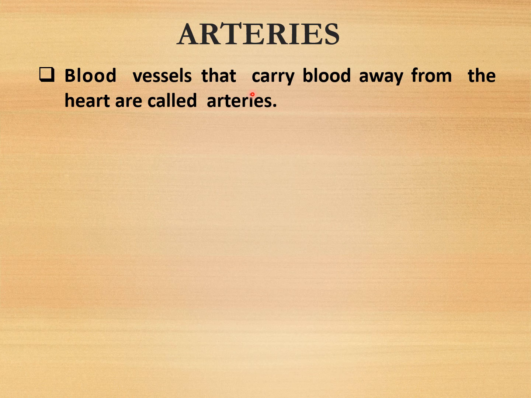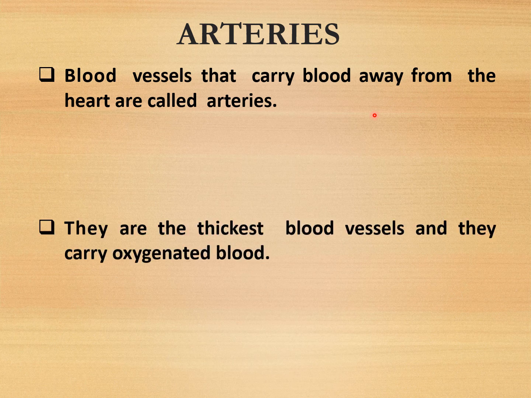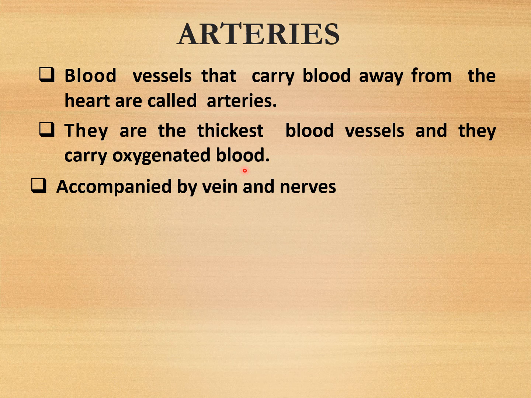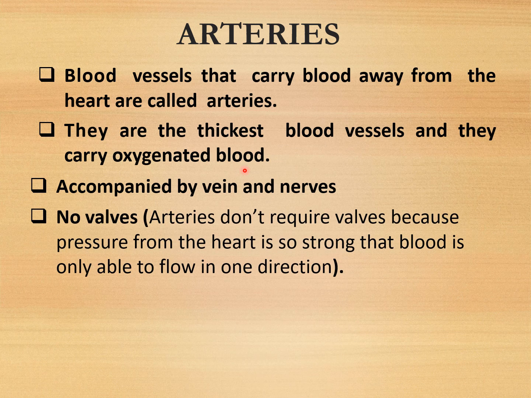Arteries are the blood vessels that carry blood away from the heart. They are the thickest blood vessels and they carry oxygenated blood except the pulmonary artery. Except for the pulmonary artery, all the other arteries carry oxygenated blood. It is accompanied by veins and nerves. Arteries do not have valves.